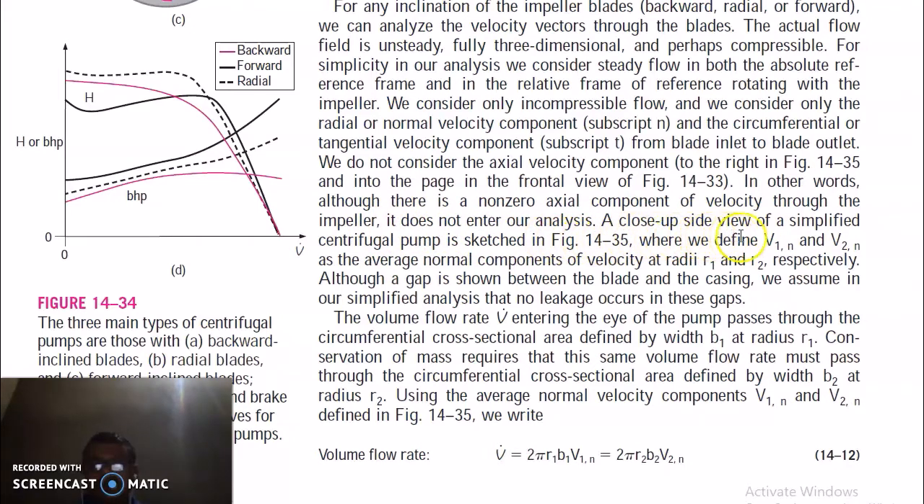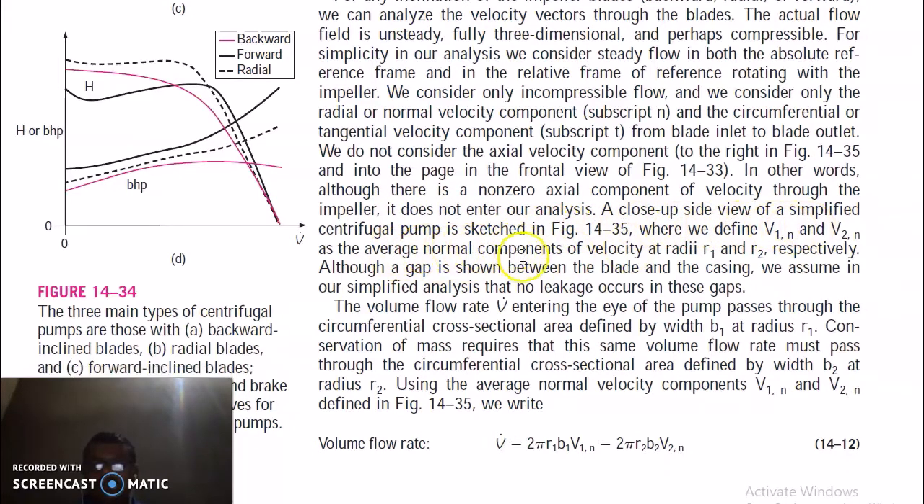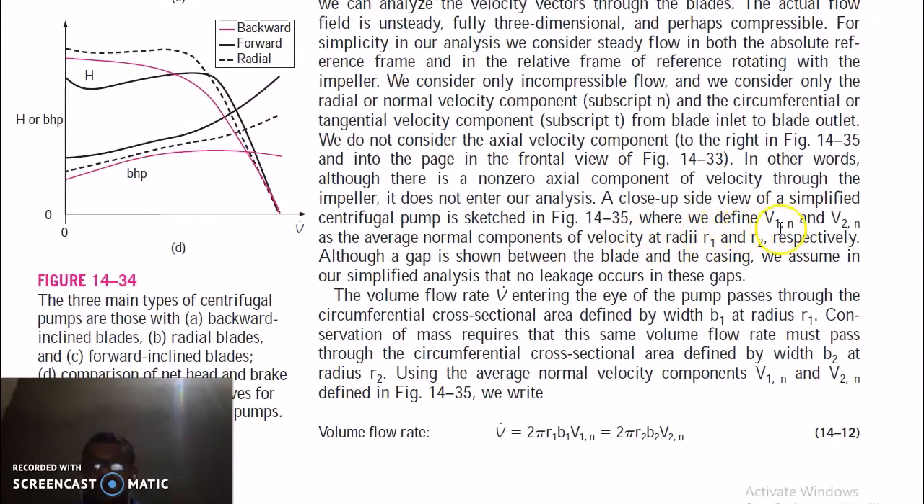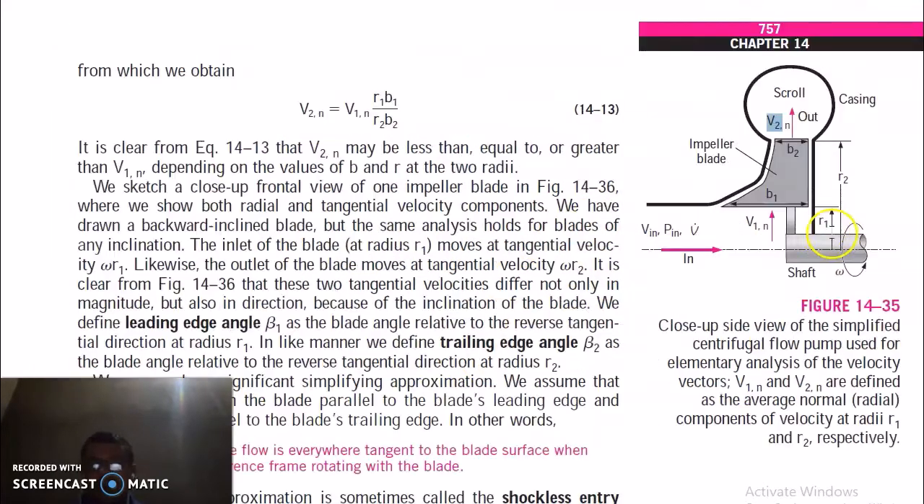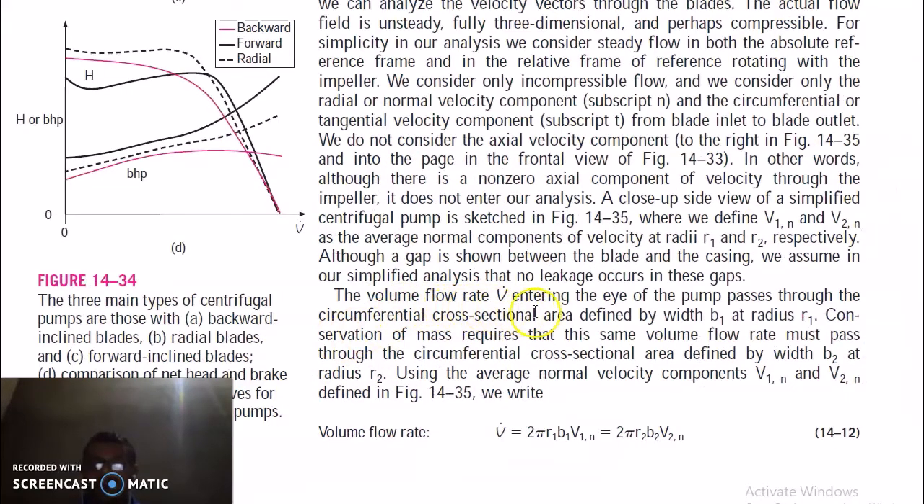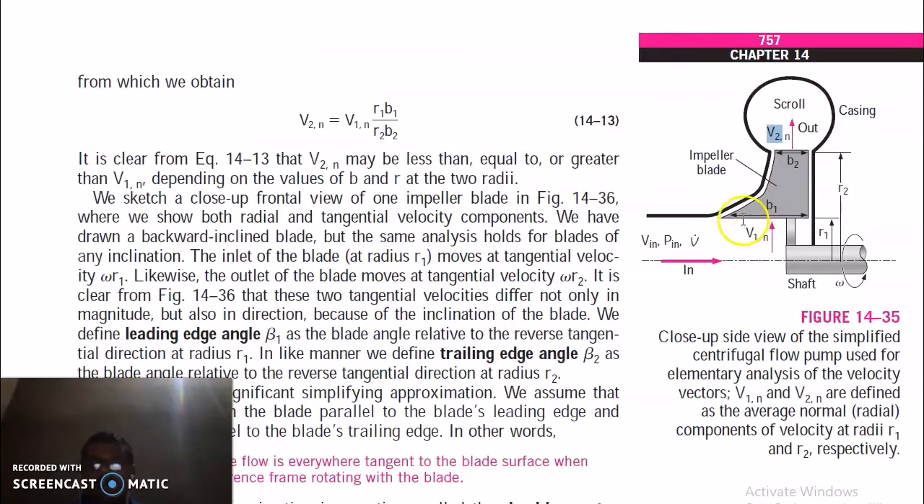A close-up side view of a simplified centrifugal pump is sketched, where we define V1n and V2n as the average normal components of velocity at radii R1 and R2. R1 is the inlet of the impeller blade and R2 is the outlet of the impeller blade. The volume flow rate V dot entering the eye of the pump passes through the circumferential cross-sectional area defined by width B1 at radius R1. So this is the velocity at this point and the volume flow rate is V1.